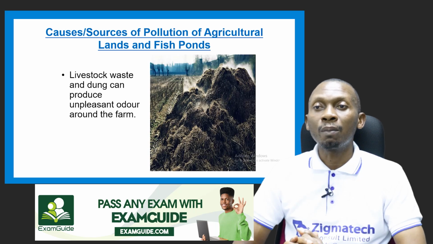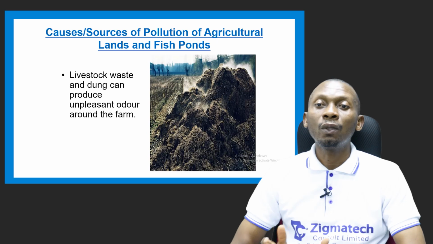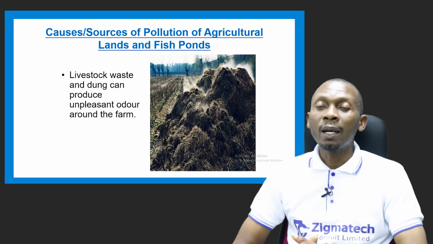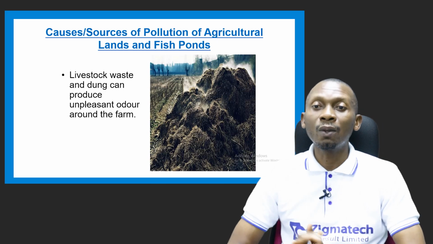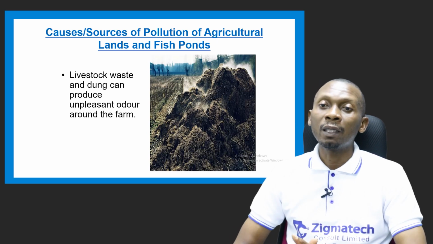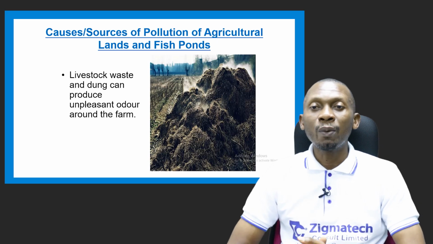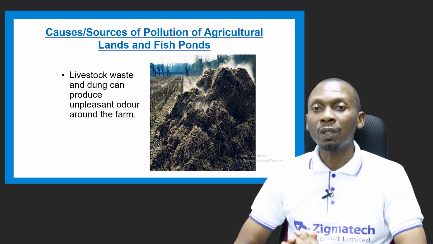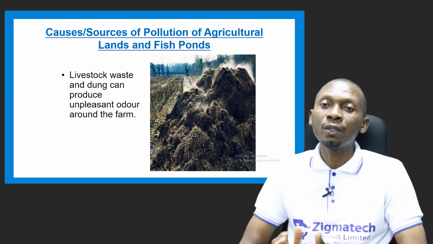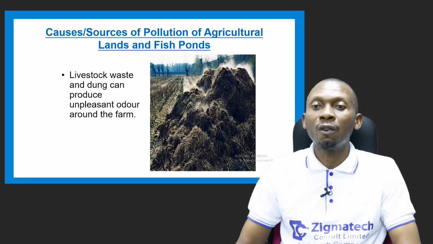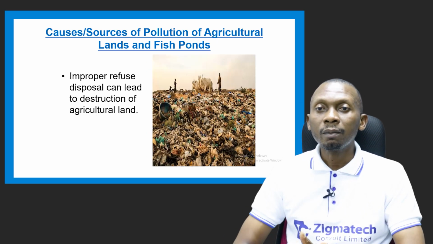Another cause of pollution of agricultural land and fish pond is livestock waste and dung. Now, this livestock waste and dung can actually produce unpleasant odor around the farms and around the environment. So, especially on commercial farms where a lot of livestock are being reared, there will be heavy production of waste, and this could cause unpleasant or offensive odor around the environment, leading to air pollution.